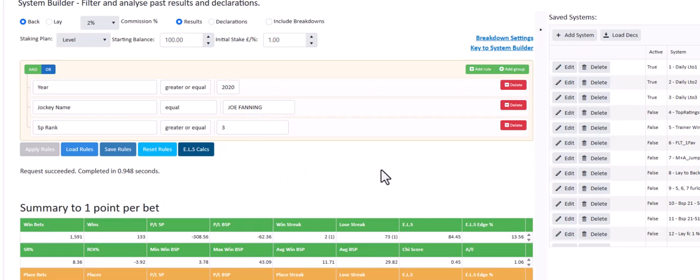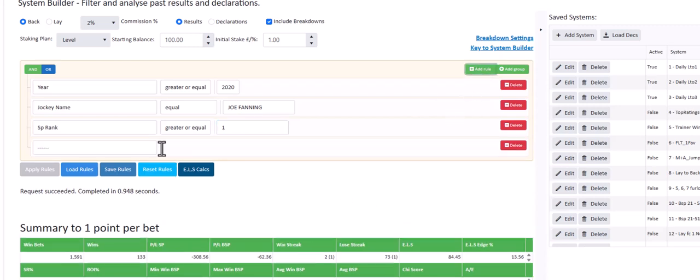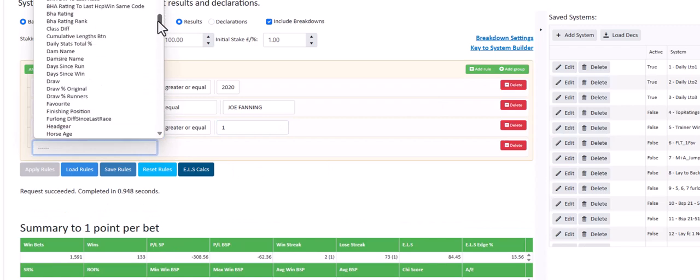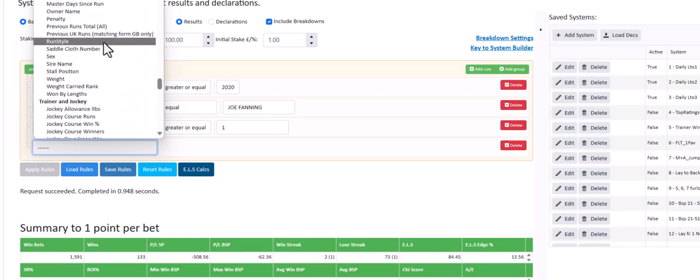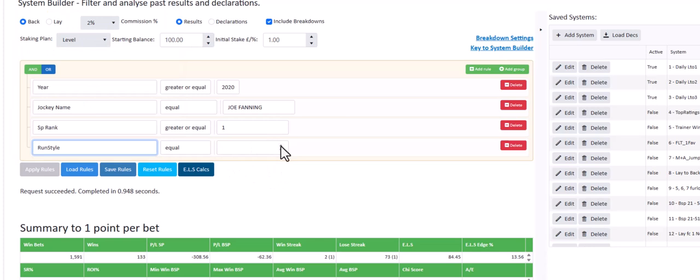Now, what you can do with this is add the include breakdowns here, which is another part of the system builder. If I put SP rank greater or equal 1, that's going to count everything. Joe Fanning is well known for riding front runners to success, and he's well known for riding these front runners a lot of the time for the Johnstons, Mark Johnston previously and now Charlie Johnston. So if we add a couple of other rules here, we add the run style, the run style number that you get on the race card. Run style equals 1. So this is front runners.